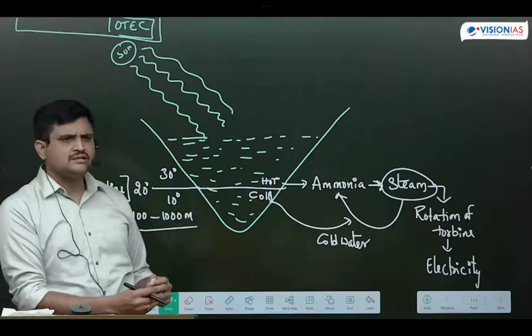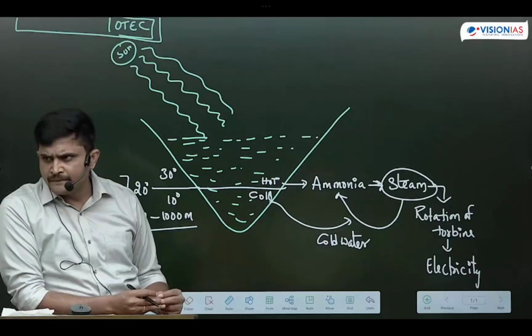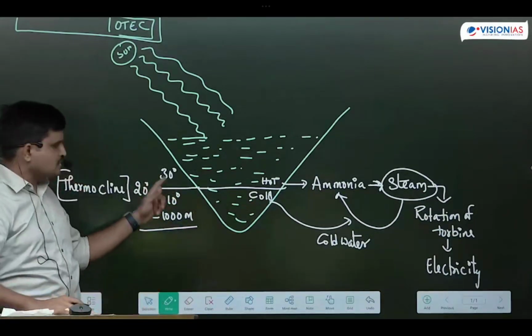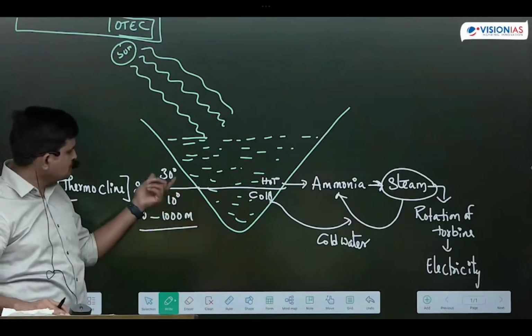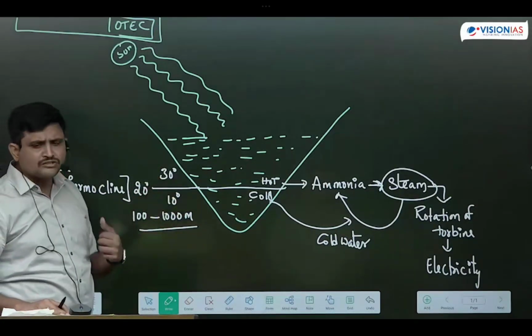Why? Because the heat energy on the surface of the water will reach greater depths through conduction or convection. At a certain point, this thermal gradient will be formed. That point may be between 100 meters and 1000 meters. At this point, the temperature difference is how much? 20 degrees.